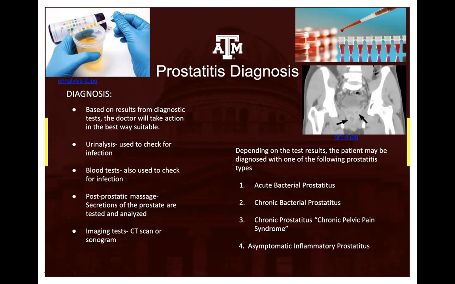Chronic prostatitis, also known as chronic pelvic pain syndrome, has no UTI, so no infection, but the symptoms of a UTI. Symptoms include sexual dysfunction, pelvic pain, and difficulty urinating for more than 3 months. Asymptomatic inflammatory prostatitis has no symptoms, also no infection, and is usually found by a doctor when testing for other disorders involving the urinary tract or the reproductive tract. This can lead to elevated white blood cells in the sperm, which lead to infertility, but is often left untreated in certain cases.